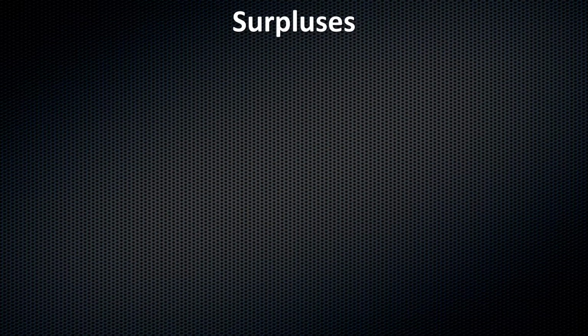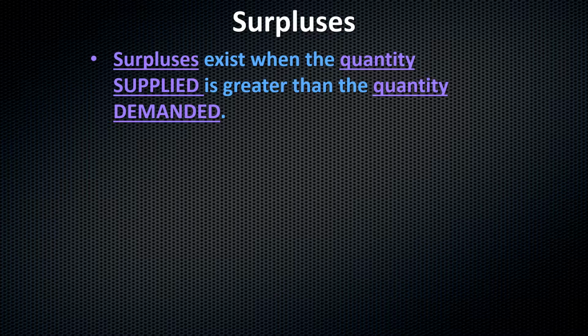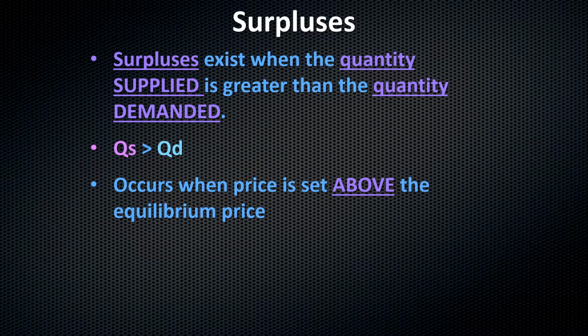All right, surpluses. Surpluses exist when the quantity supplied is greater than the quantity demanded. So let's say I have 1,000 people and I have 3,000 VHS players that no one wants. You're going to have a whole bunch of surplus. So this is when your quantity supplied is larger than your quantity demanded. This occurs when a price is set above the equilibrium price.